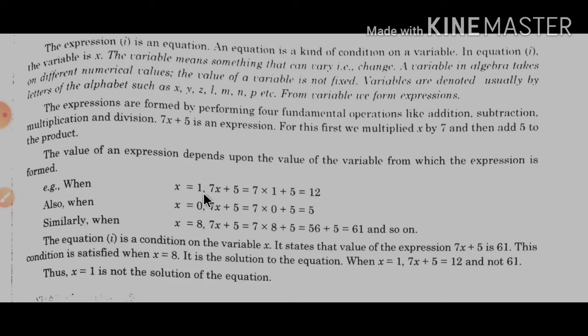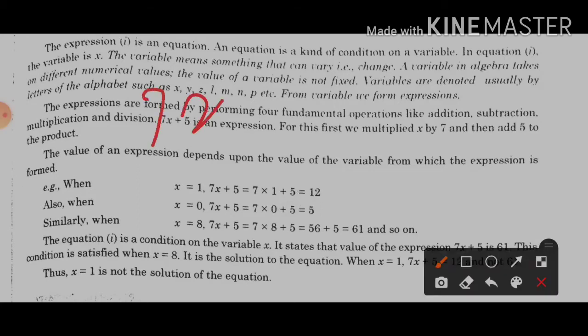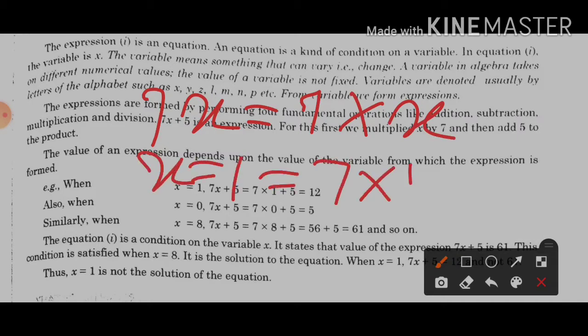For example, we have taken x is equal to 1. In place of x, you have to put 1 here. So 7x means 7 into 1 plus 5. We can see here 7x is given. The meaning of this is 7 into x. If x is equal to 1, then 7 into 1, so 7 into 1 plus 5 is 12.